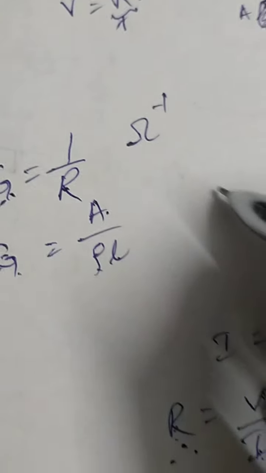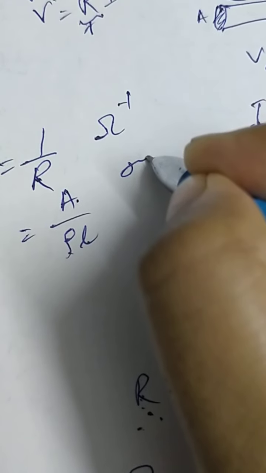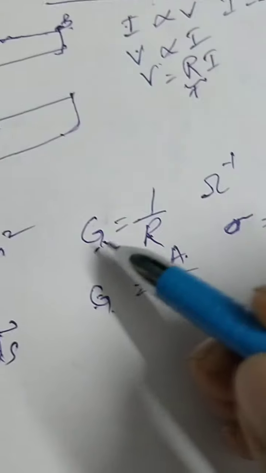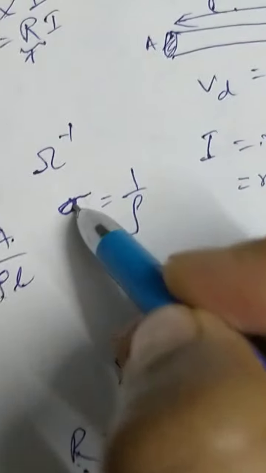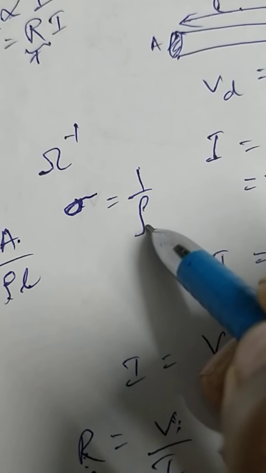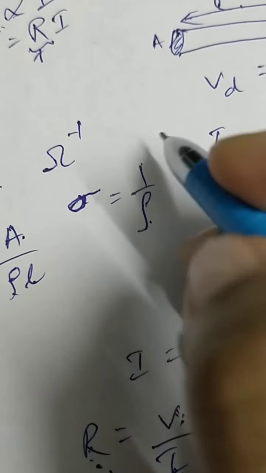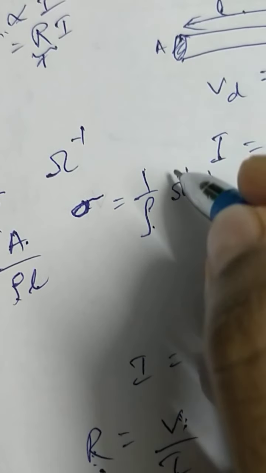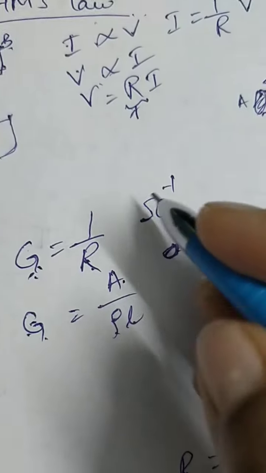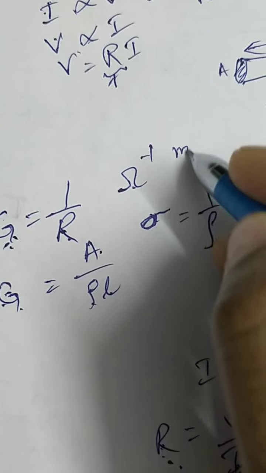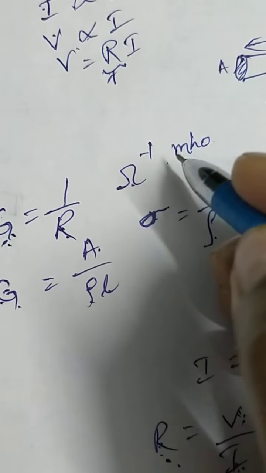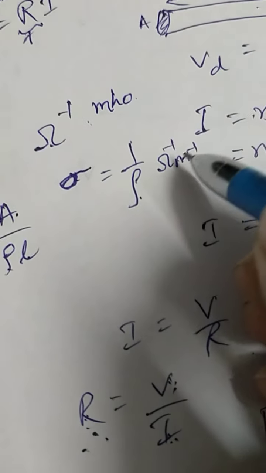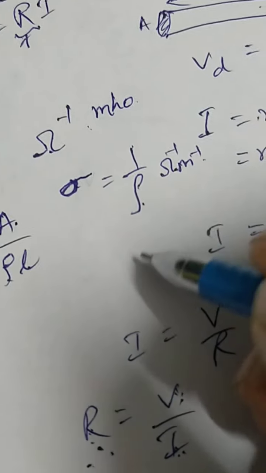Then there is electrical conductivity. The symbol is sigma. Conductance is the reciprocal of resistance. Conductivity is the reciprocal of resistivity. And its unit will be what? Ohm inverse meter inverse. Ohm inverse is also known as mho. OHM is ohm, MHO is mho, or Siemens. So mho per meter or ohm inverse meter inverse.